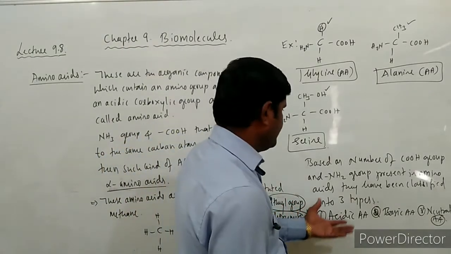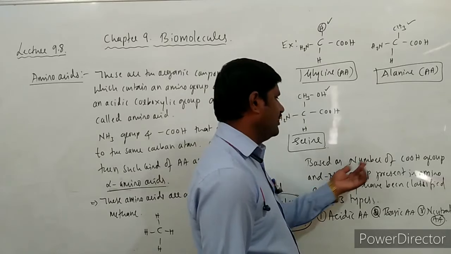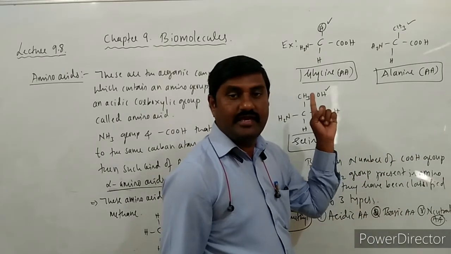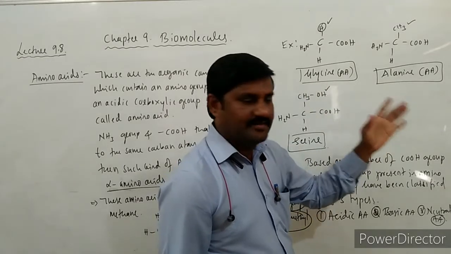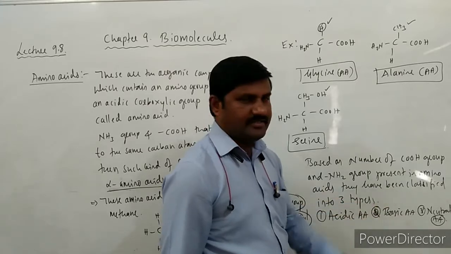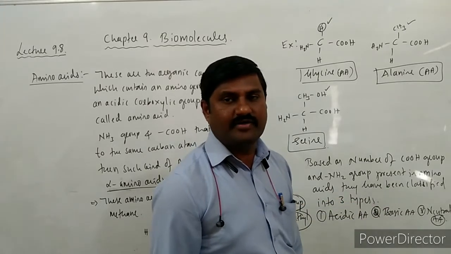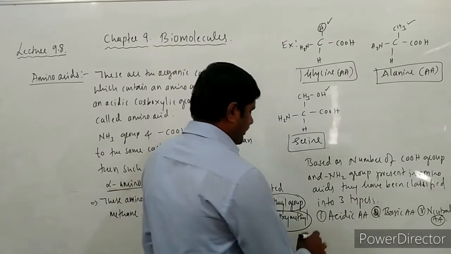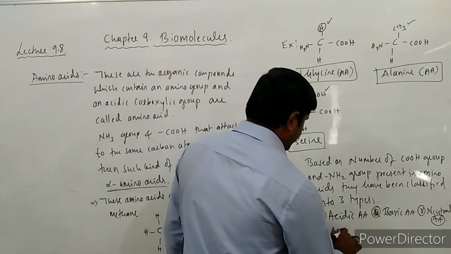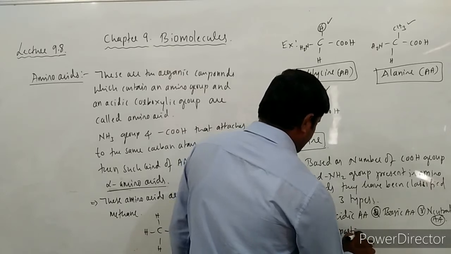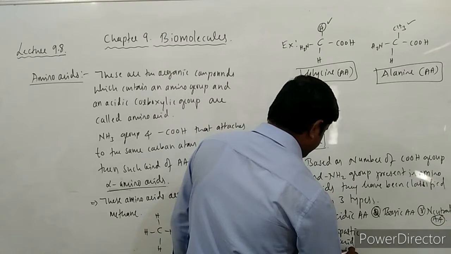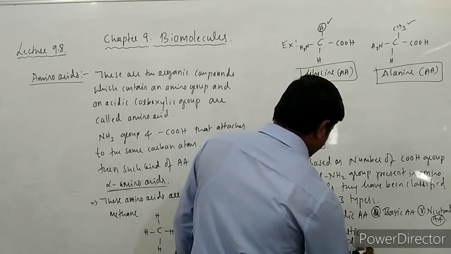Okay, so based on what? Number of amino groups as well as carboxylic groups present in each amino acid, they are said to be acidic amino acid, basic amino acid, as well as neutral amino acids. We can give an example for each one. So an example for acidic is aspartic acid or glutamic acid.